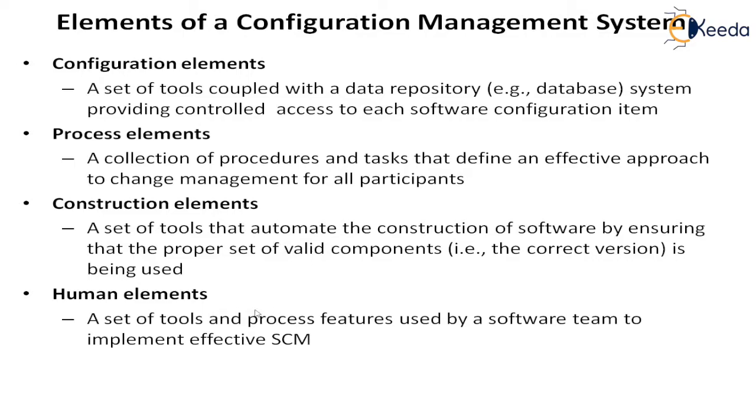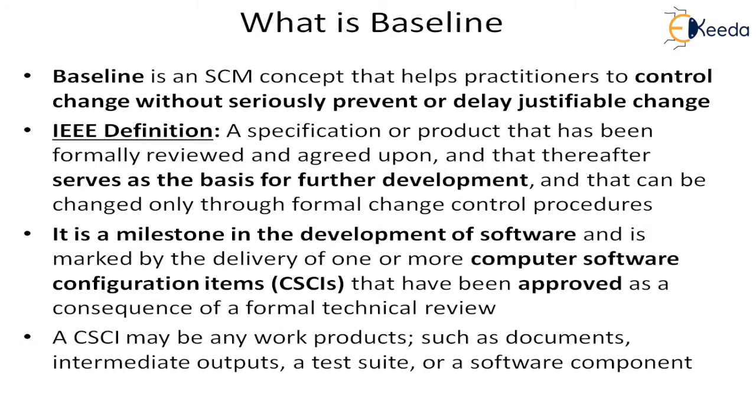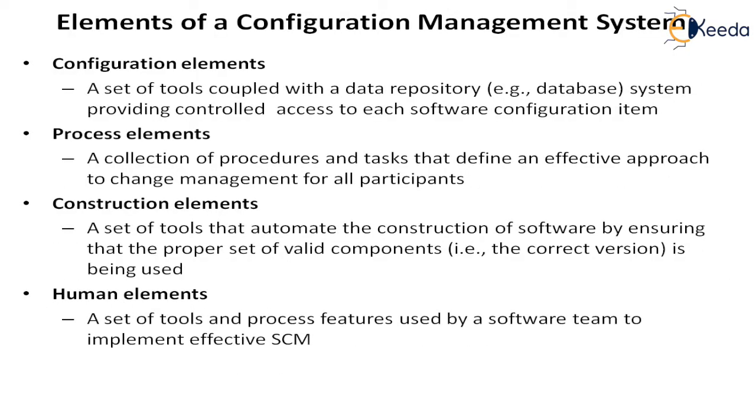Then there will be some human elements, a set of tools and processes features that are used by a software team to implement the SCM effectively. So some kind of a user interface or human kind of elements it will have to give. So these are some of the elements of a configuration management system. So that means every configuration management system has to provide us these type of elements to be able to satisfy its objective.